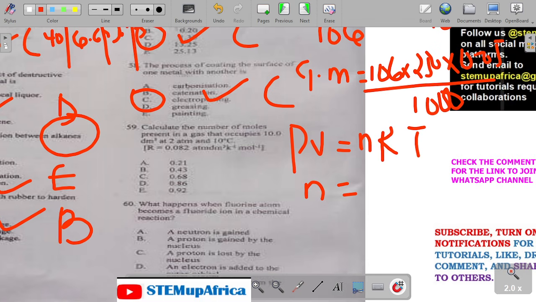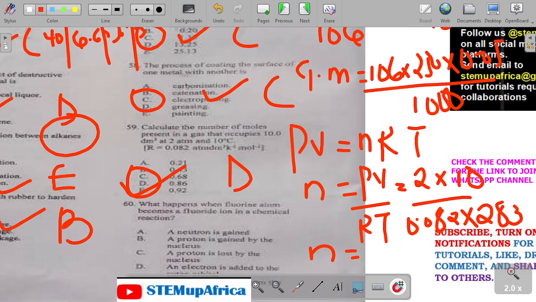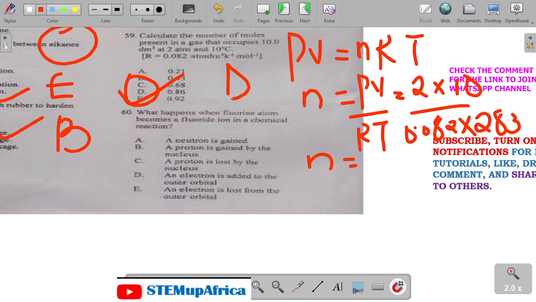So my n is PV over RT, which is 2 times 10 over 0.082 times, if I convert the Celsius to Kelvin, 273. So let's multiply. 20 divided by 0.082 divided by 273. That will give us 0.86. 59 is D.